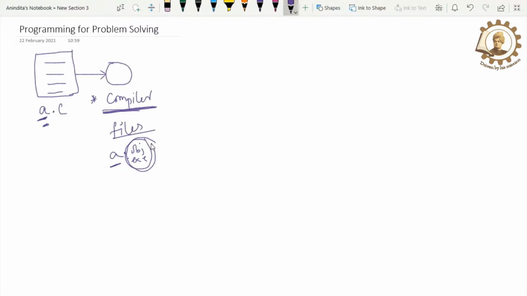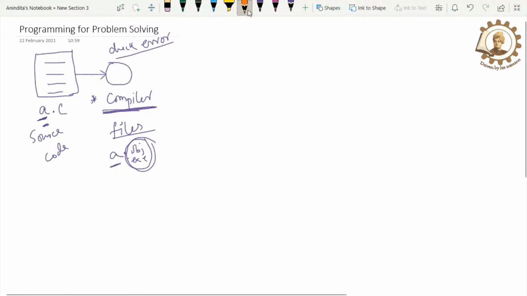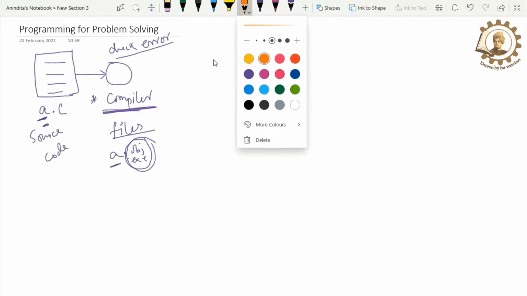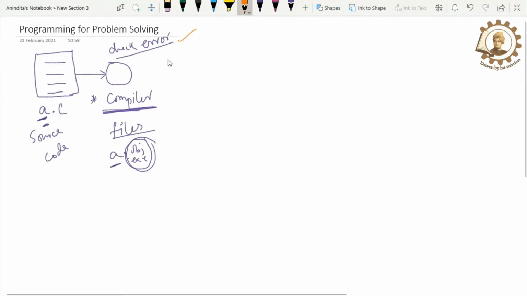So what happens actually when the source code is submitted to the C compiler? First, the C compiler will check whether there exists any error or not. This is the first thing the C compiler will do. If no error is found, if it is absolutely fine, then the C compiler will create one specific file, and the extension of that file will be .obj. So this thing you have to make a note.